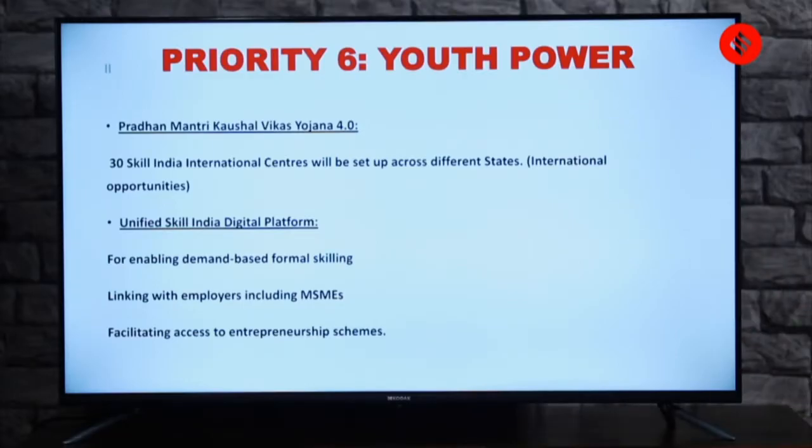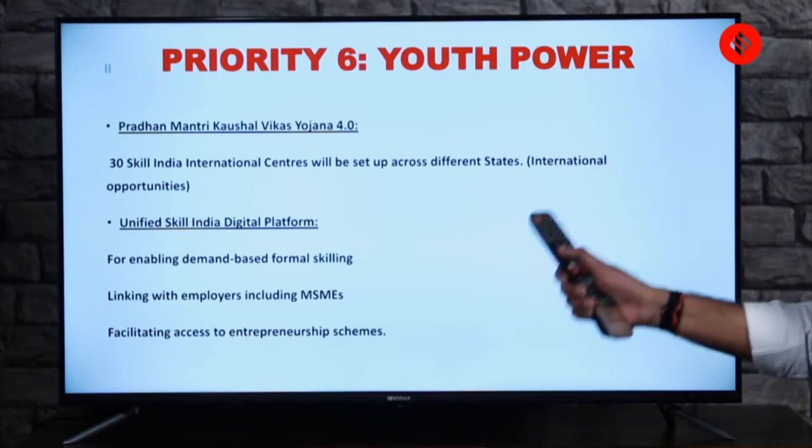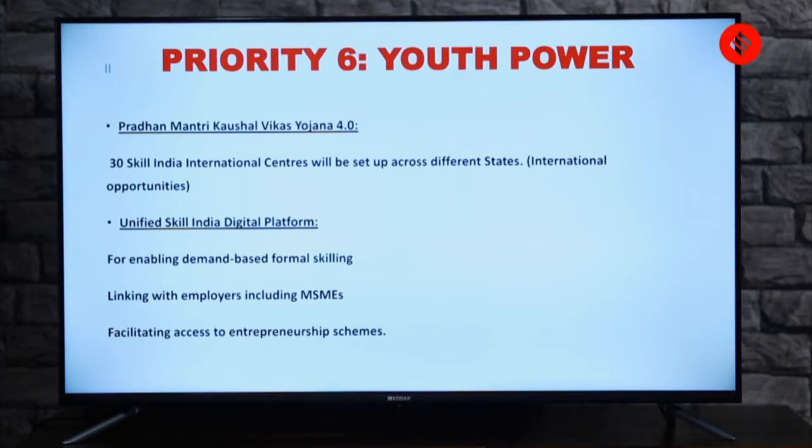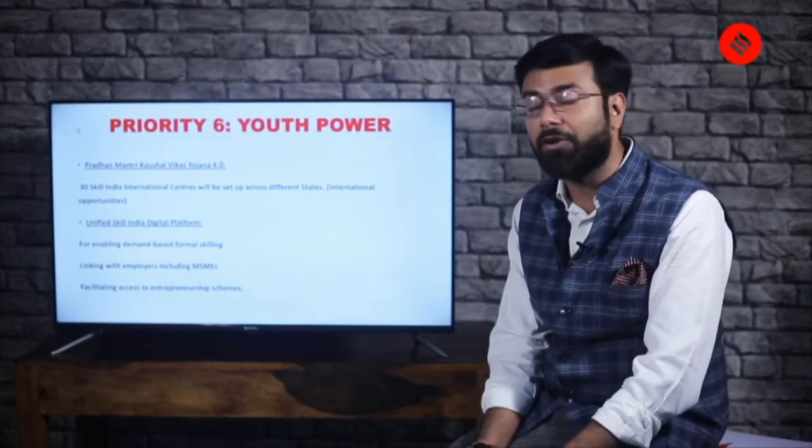Then the next point is Unified Skill India Digital Platform. Again, digital, we have seen a lot of digital initiatives which the budget tells about, especially in terms of agriculture when we were seeing in the first video.